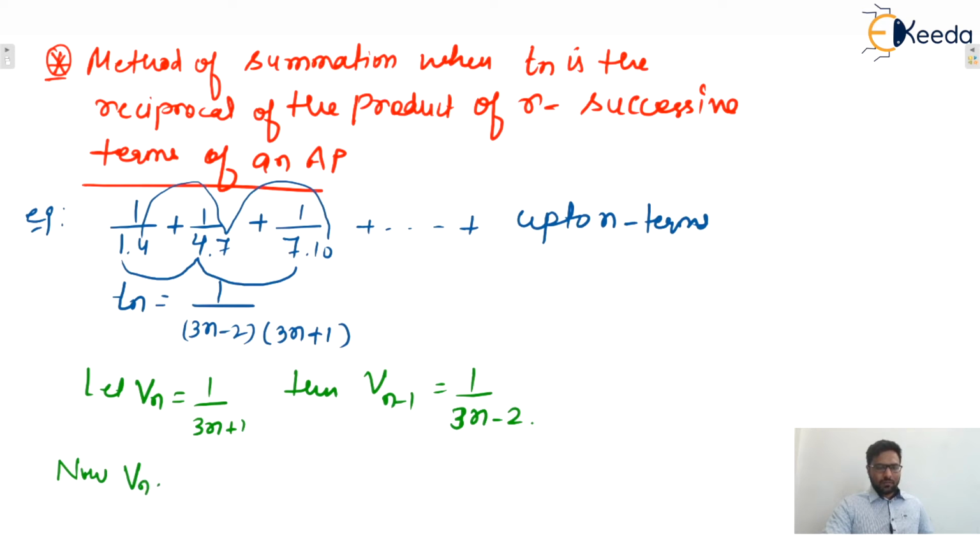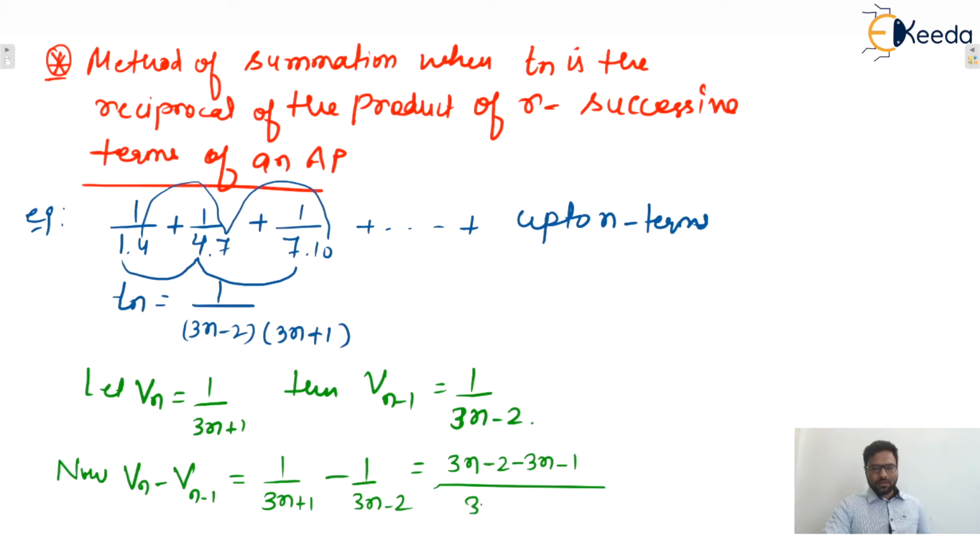So Vn minus Vn minus 1 becomes 1 upon 3n plus 1 minus 1 upon 3n minus 2. After solution it comes out to be 3n minus 2 minus 3n minus 1 over 3n plus 1 into 3n minus 2, so this is minus 3 divided by 3n plus 1 into 3n minus 2.